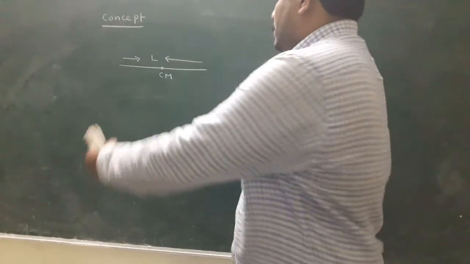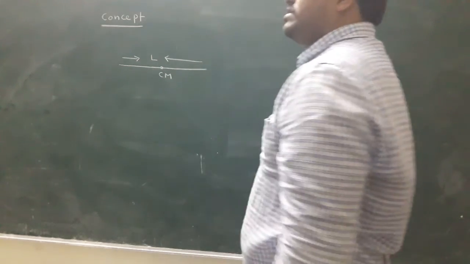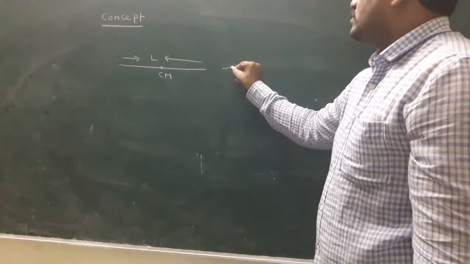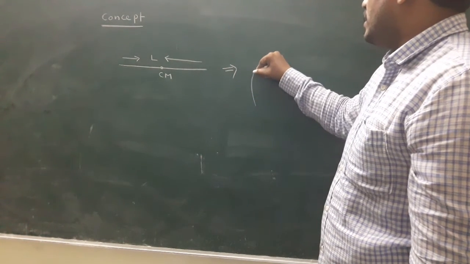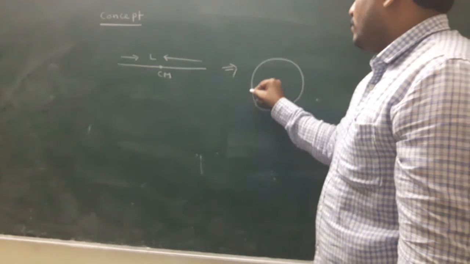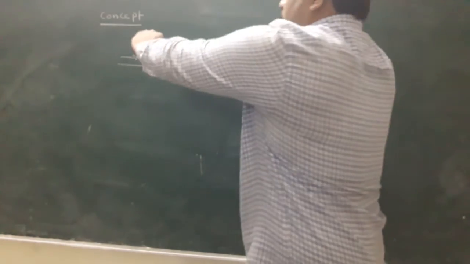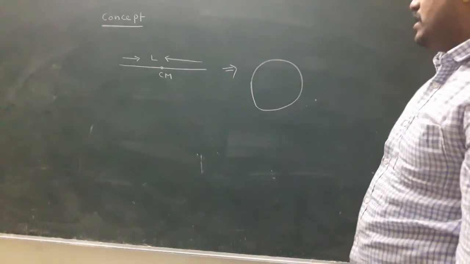This wire is bent into the circle. This wire is bent into a circular ring.